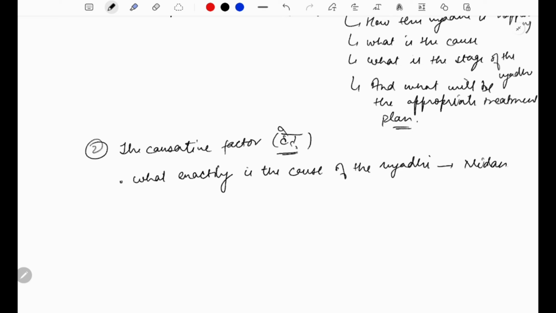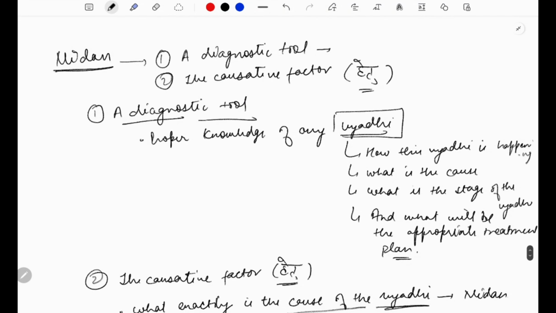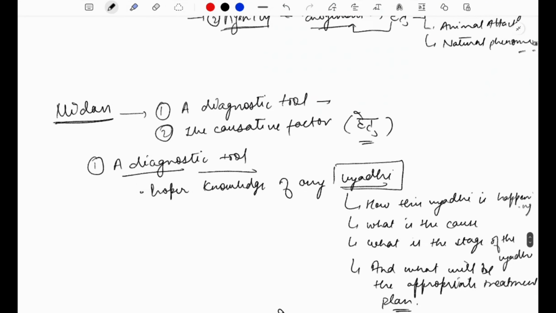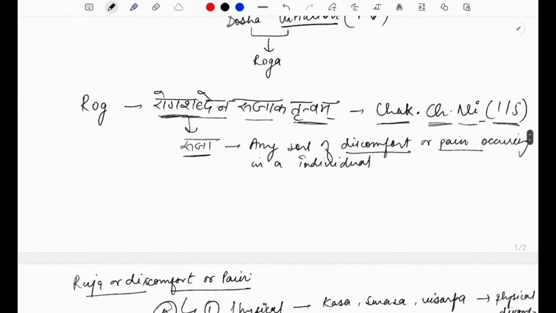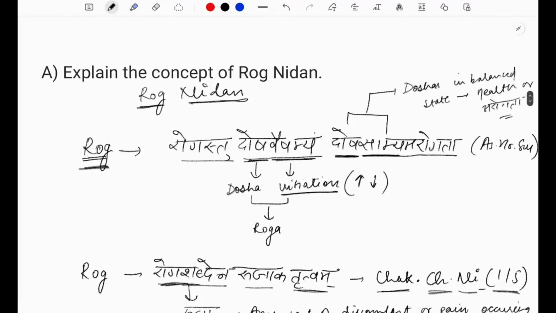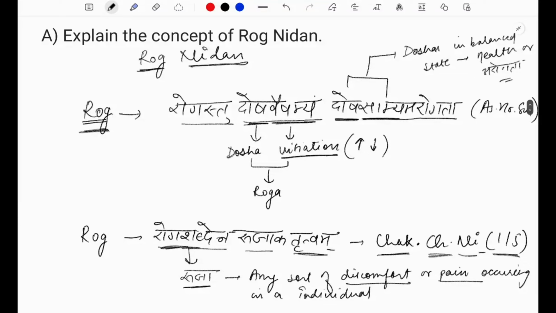The very literal meaning of the word Nidan is the cause of the vyadhi that is happening. So we have learned about what Roga is, and we have looked into what the word Nidan is. So we have covered our very first topic, that is the concept of Roga Nidan.